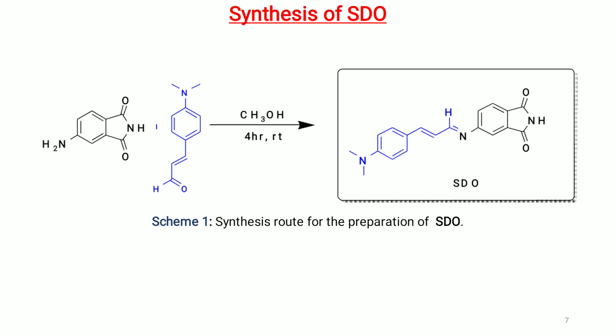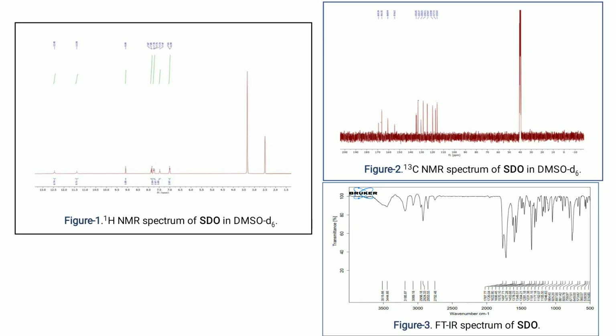Now the main point in this work: we have synthesized a compound known as SDO. We named this compound SDO, prepared by a simple condensation reaction between 4-aminonaphthalimide and N,N-dimethylcinnamaldehyde using methanol as a solvent. The reaction is carried out at room temperature for 4 hours, resulting in the probe called SDO. The structure of SDO is confirmed by proton NMR, carbon-13 NMR, and FT-IR spectra.